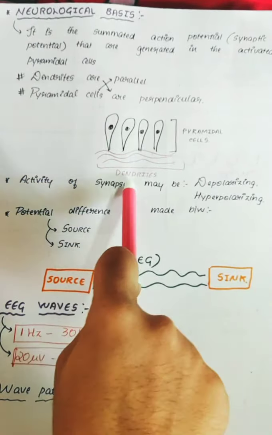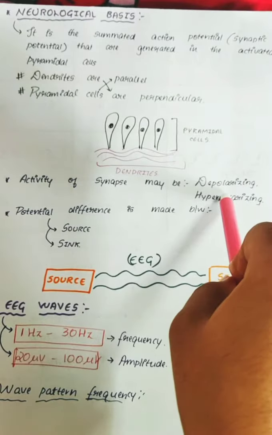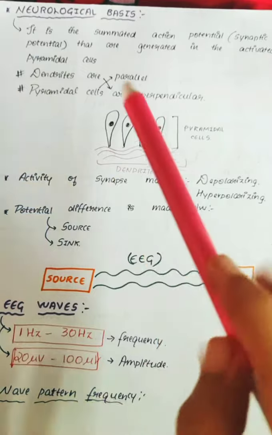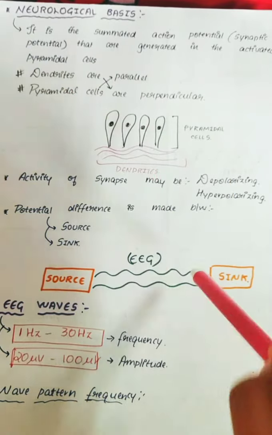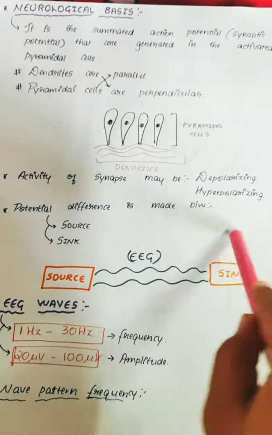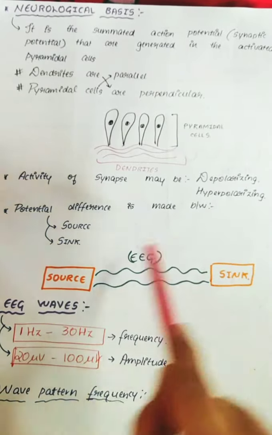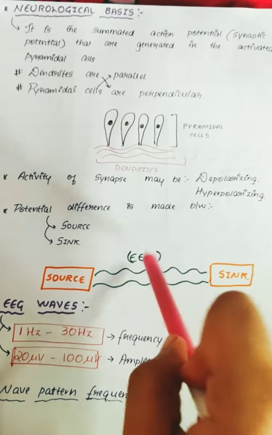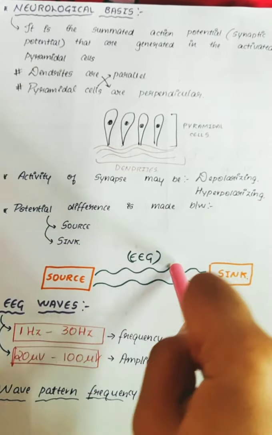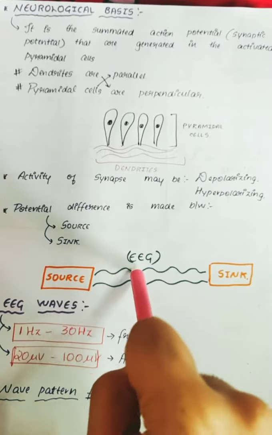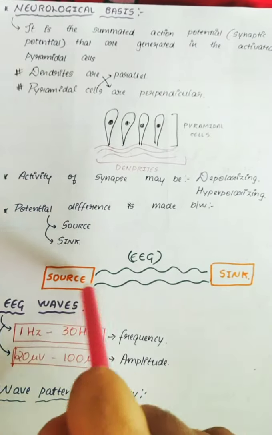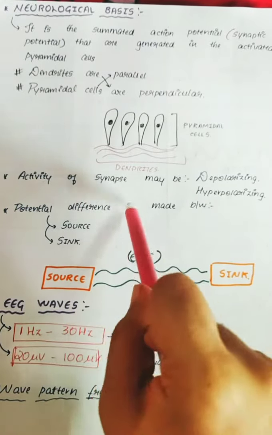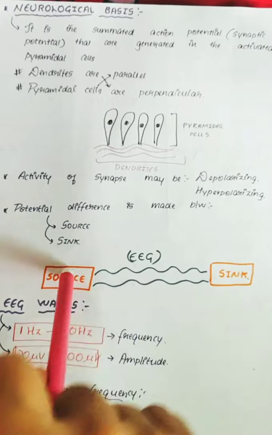The activity of synapse may be hyperpolarizing or it might be depolarizing. So what does this EEG actually mean? If you have a source and a sink, the waves will be passing through the source as well as the sink. These waves are being calculated by the EEG. So what is the work of EEG? It calculates the wave pattern between the source and sink. It tells about the potential difference made between the source and sink, which is calculated by the EEG.